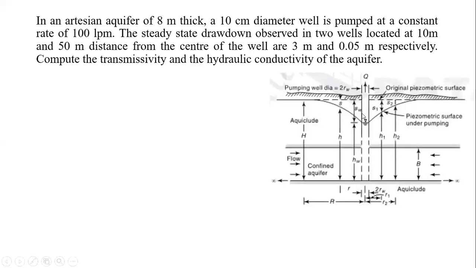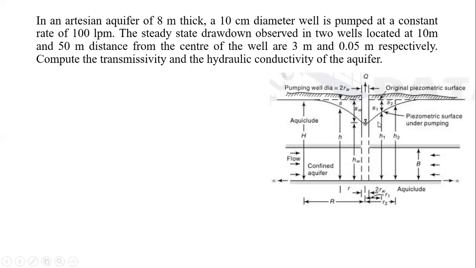Consider this is a main pumping well, and those are two observation wells. Go for a simple sketch over there. From this now we will try to summarize firstly the given data, and from that given data we'll go for the things related to our parameter which is asked to calculate.